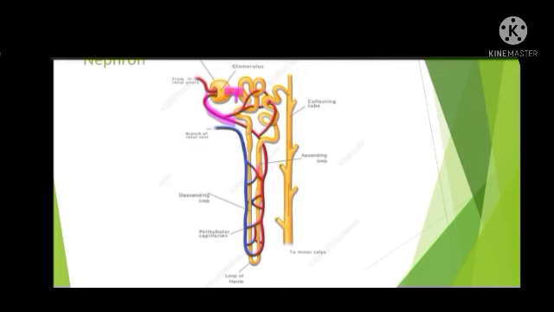From the kidney, through the ureter, it will be passed on to the urinary bladder where it will be stored. The urinary bladder can expand so that more urine can be stored in it, and when the urge to pass the urine occurs, it can be eliminated out through the urethra.